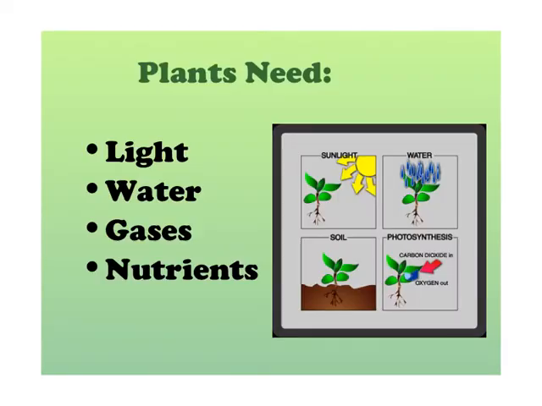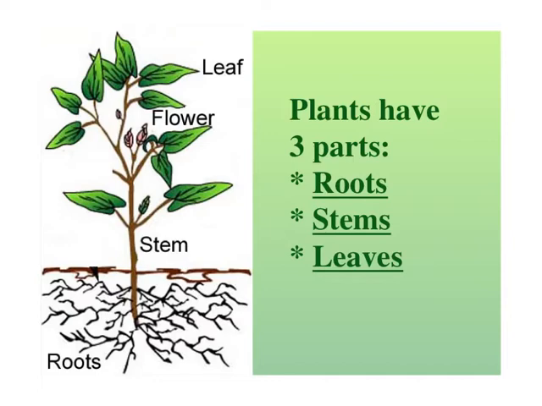To grow, plants need light, water, gases, and the nutrients that they get from the soil, all so they can complete photosynthesis, which is how they produce food or glucose and sugar. Plants have a lot of parts, but they have three main parts that we're going to look at.